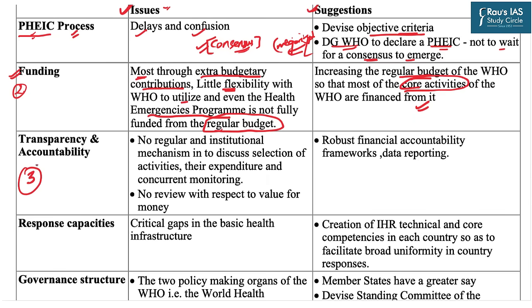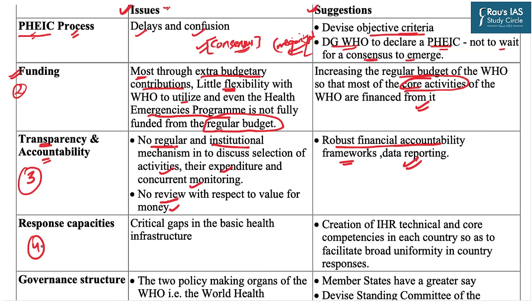The third issue is related to transparency and accountability. There is no regular and institutional mechanism to discuss the selection of activities, expenditure, and monitoring. Further, there is no review with respect to the value for the money which is spent on such activities. That is why it is suggested to have robust financial accountability frameworks as well as continuous and regular data reporting.